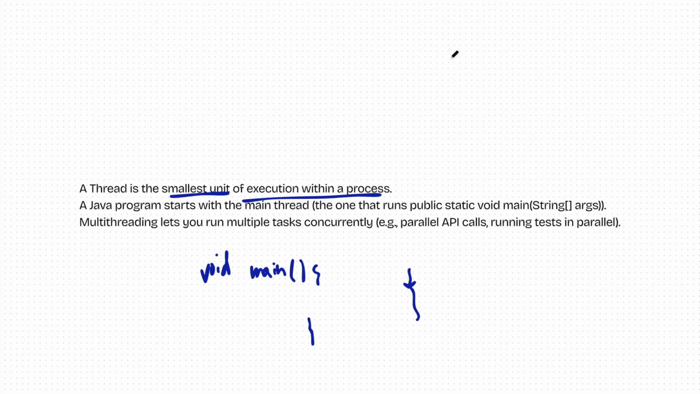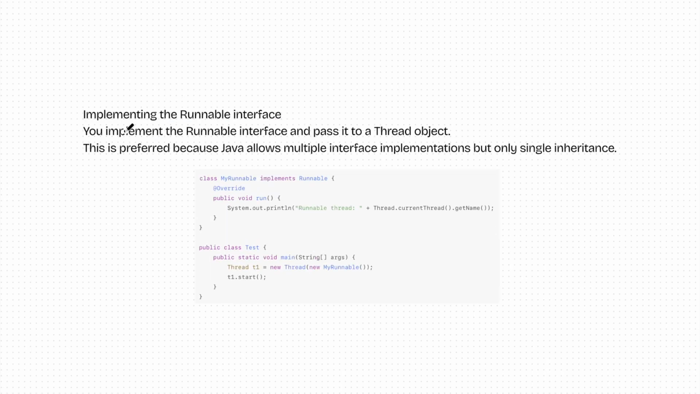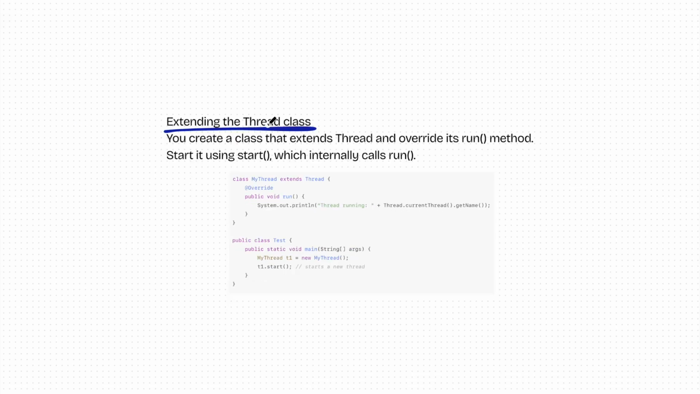Basically, if you write certain functions, to run those functions we need a part of the CPU, and the thread will go and call the CPU. So a Java program starts with the main thread, that one runs public static void main, and multi-threading lets you run multiple tasks concurrently. All right. How can you create a thread? You can create a thread in two ways, either by extending the Thread class, or by implementing the Runnable interface.